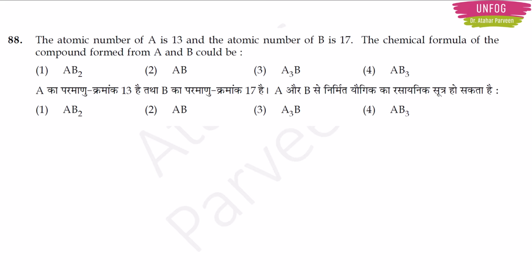I want you all to write the names of those elements with atomic number 13 and 17 in the comment section. Let us see how much you are focusing in the class and how much is your preparation. Okay. Anyway, coming back to this question, we have to find out the chemical formula of the compound which is formed from A and B.